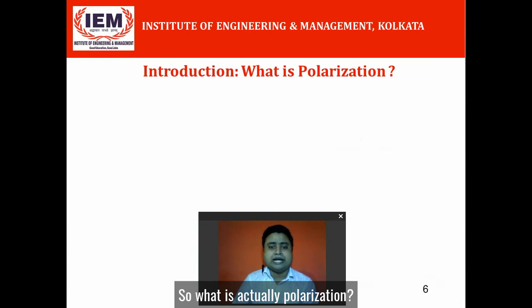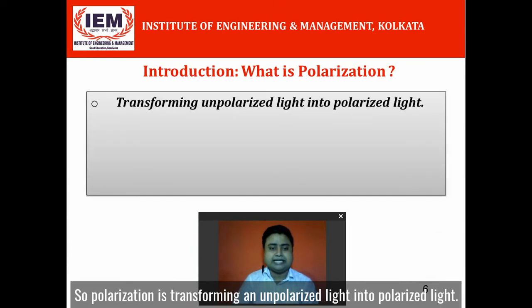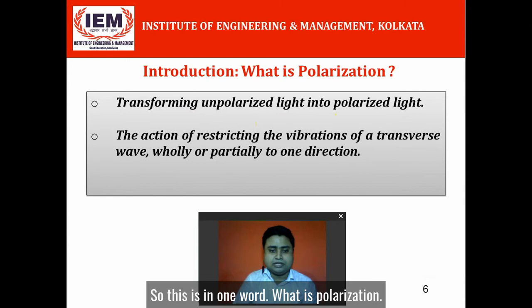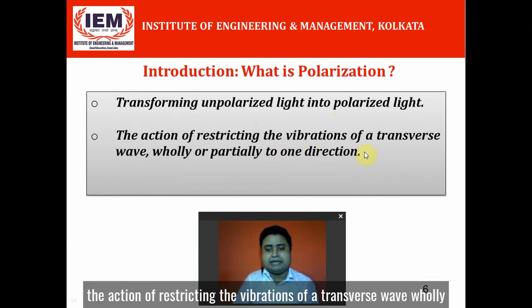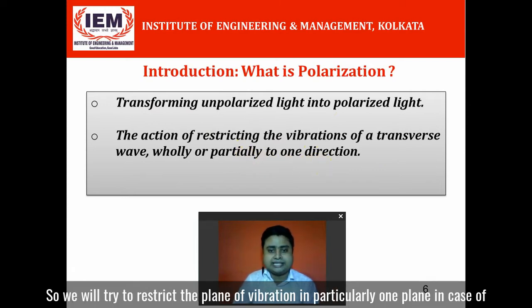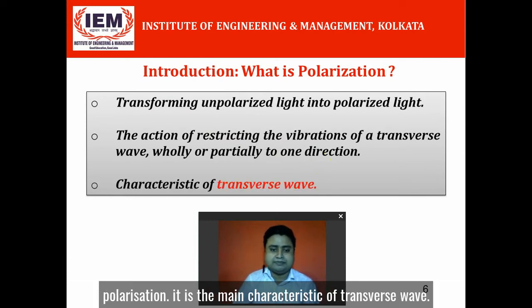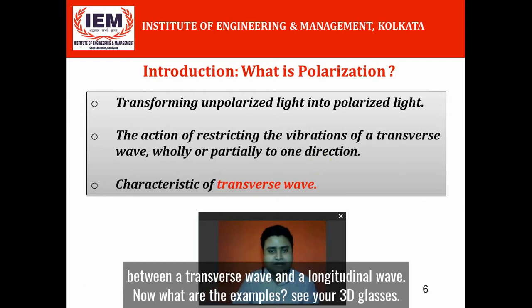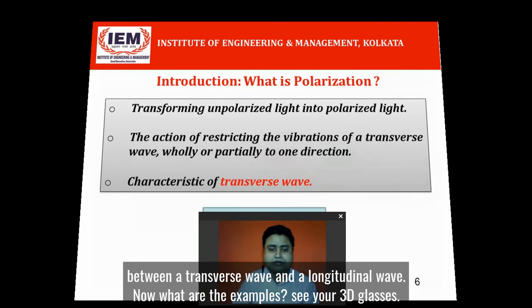So what is actually polarization? Polarization is transforming an unpolarized light into polarized light. In one word, that is polarization. It is the action of restricting the vibration of a transverse wave wholly or partially to one direction. So we will try to restrict the plane of vibration to one particular plane in case of polarized light. It is the main characteristic of a transverse wave, and using this, you distinguish between a transverse wave and a longitudinal wave.